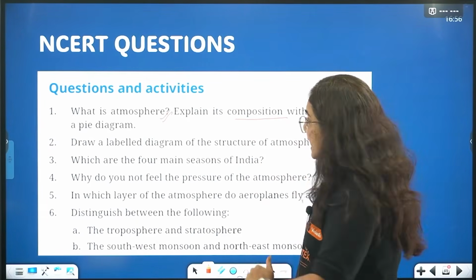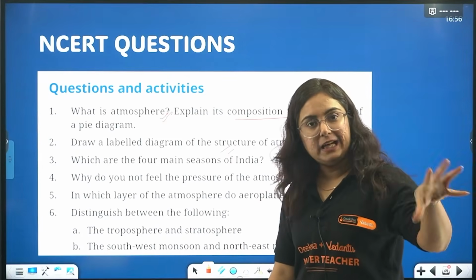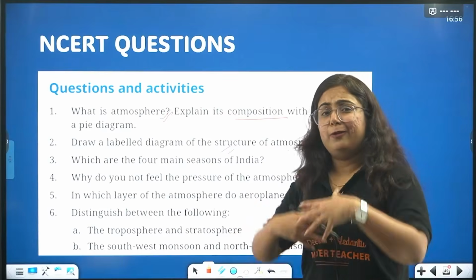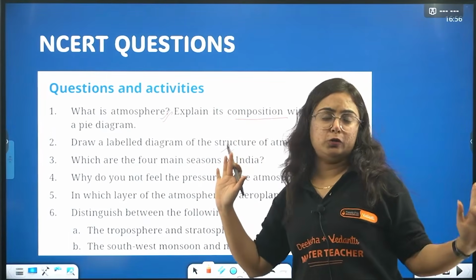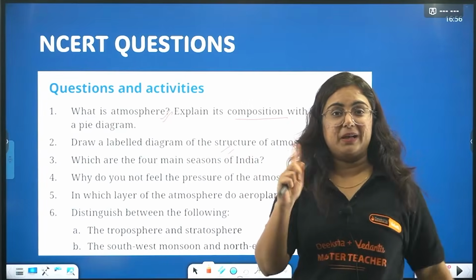Okay? Next is: draw a labelled diagram of the structure of the atmosphere. Draw a diagram and please briefly write about them. Don't think that if only a diagram is given, we are not going to write and you have to give the marks. No. No blame game from this year.